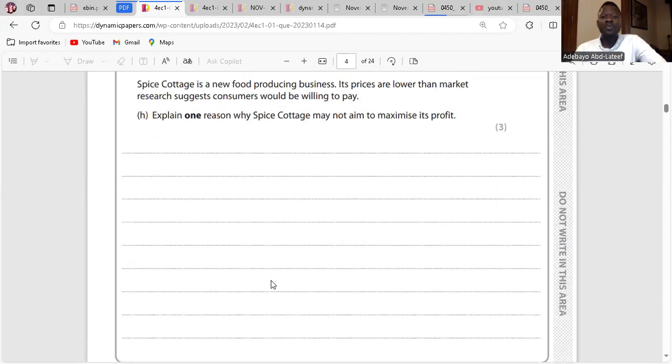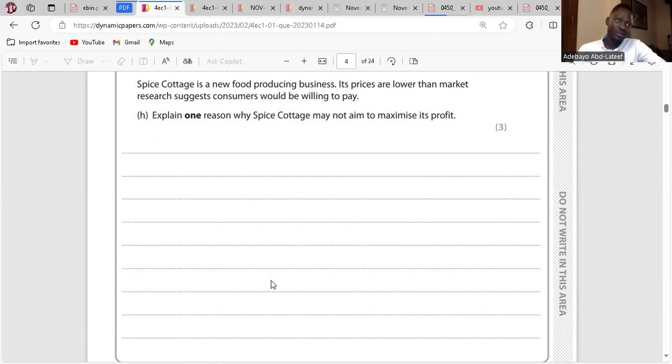There's a reason why Spice Cottage may not aim to maximize its profit. Spice Cottage, being a new business, may think of survival as an objective, which reflects in the lower price it's selling at to attract customers. This allows it to maximize revenue, not profit. It will help with the survival objective.